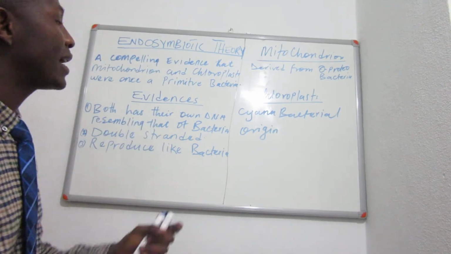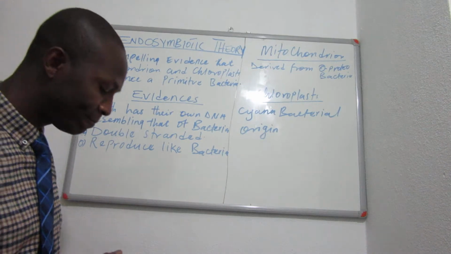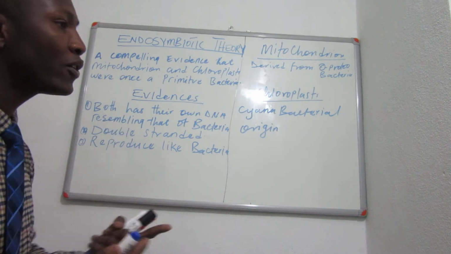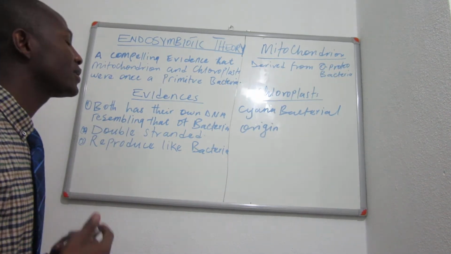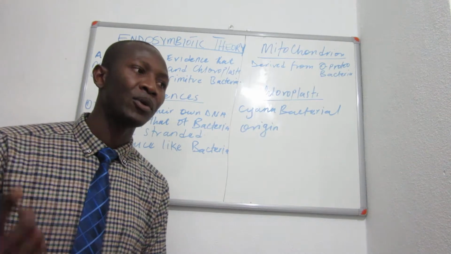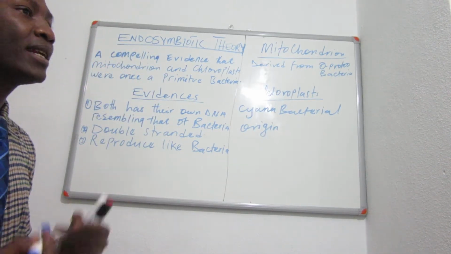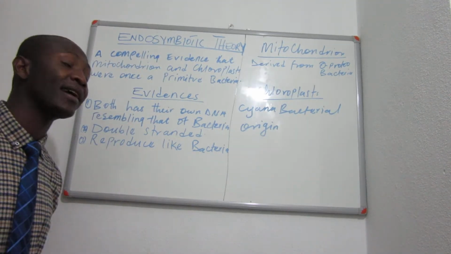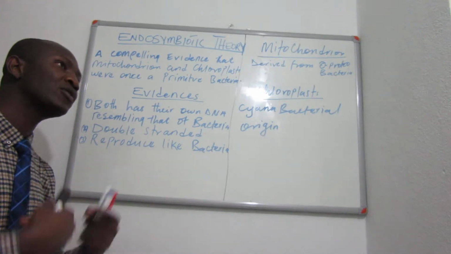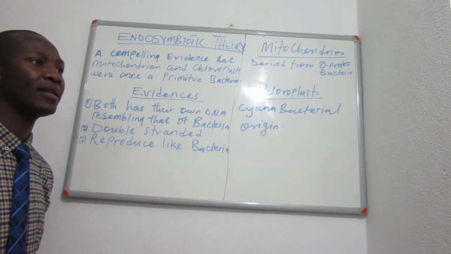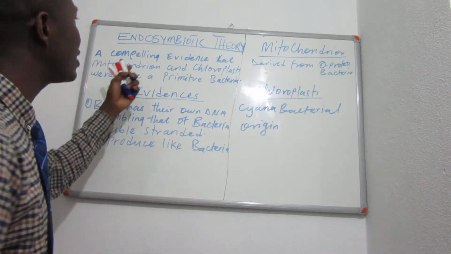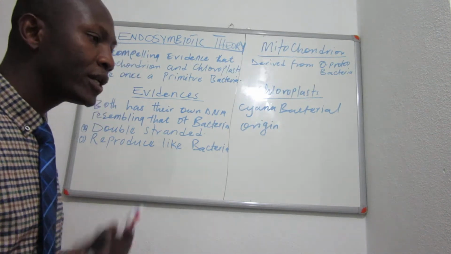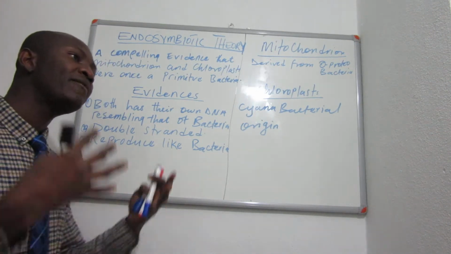Today we are going to look at endosymbiotic theory. Endosymbiotic theory, basically, is a theory that tells us the origin of mitochondria and chloroplast. When you look at this theory, the name itself explains. Endo, as we know, means inside, and symbiotic means close association between organisms or between two species. So endosymbiotic theory is a theory that explains the process by which two organisms or two species live together.